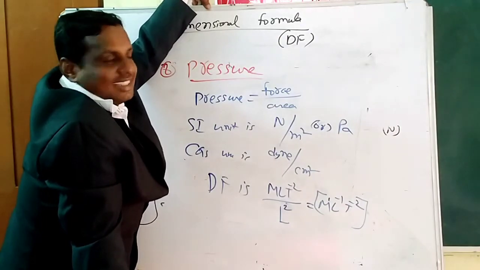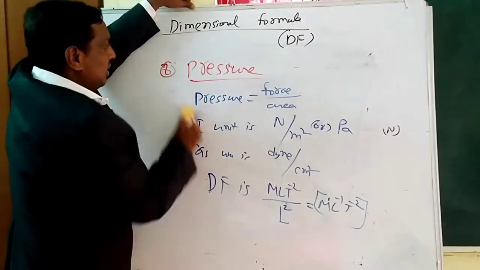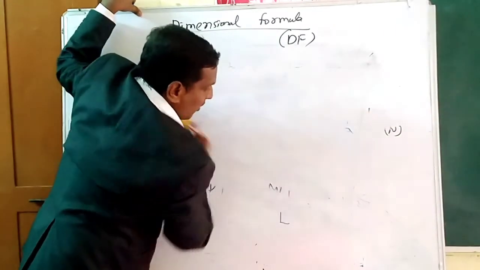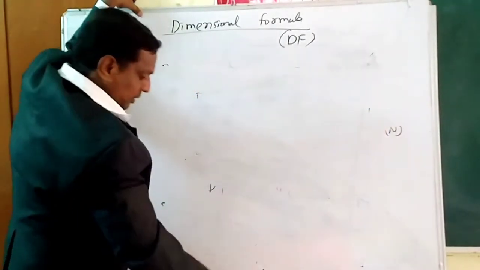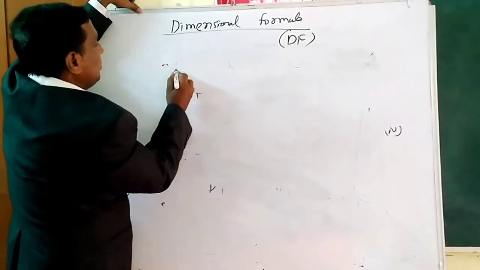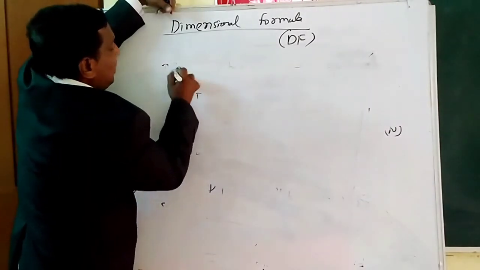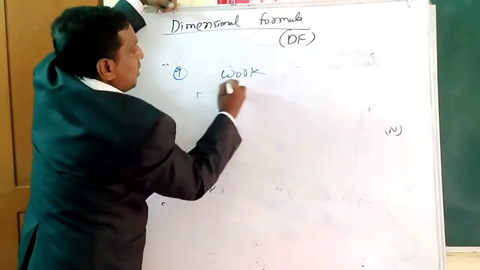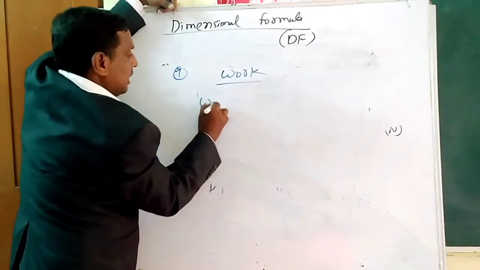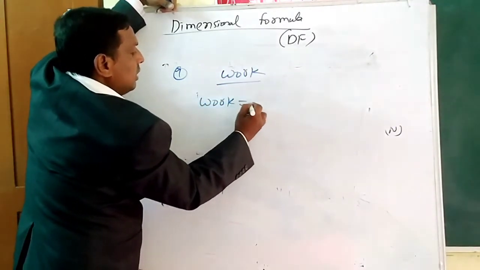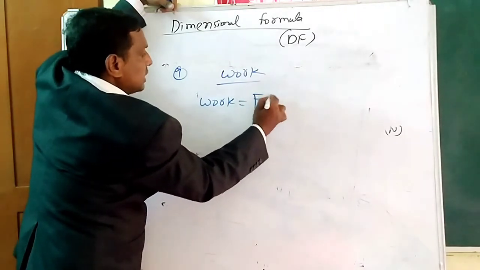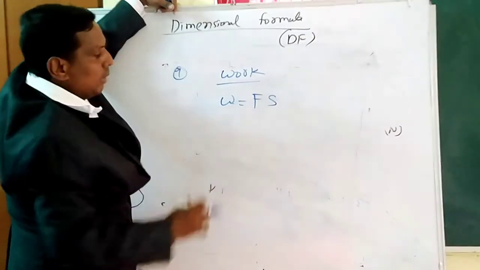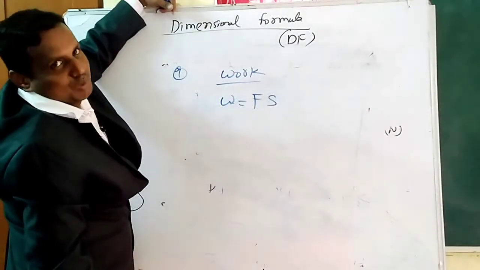Okay, one more, that is work in physics. Next one, ninth one, take serial number 9. Work: generally we can write the formula, work symbol is W. W equal to F into S, force into displacement.